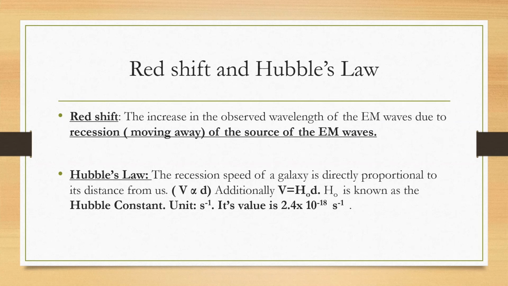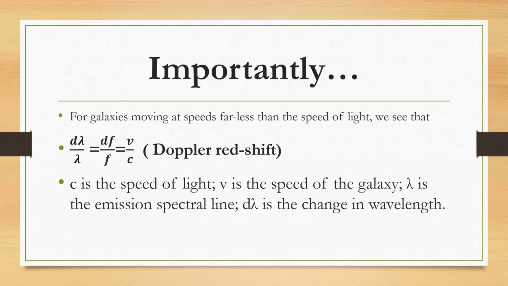It's very important for us to remember this constant. My suspicion is that as a new topic, you will be asked to calculate the Hubble constant or to use the Hubble constant. So please remember that the recession speed v is directly proportional to the distance d from the observer, and the Hubble constant is the thing that connects v and d.